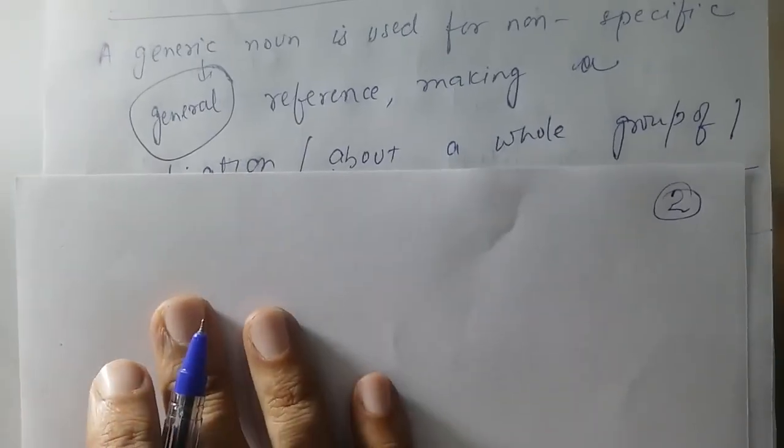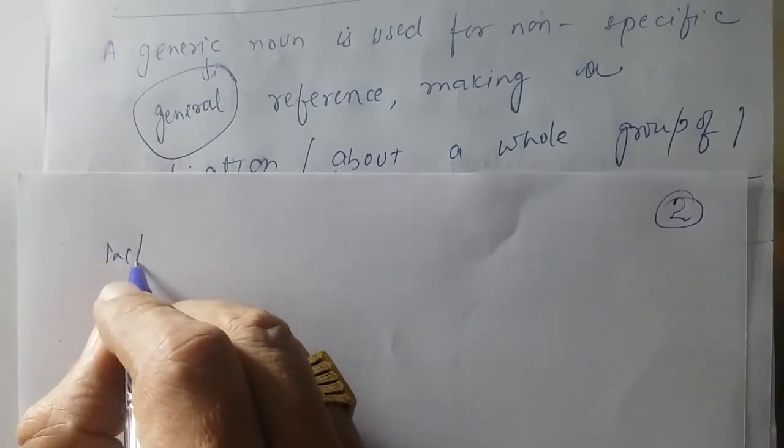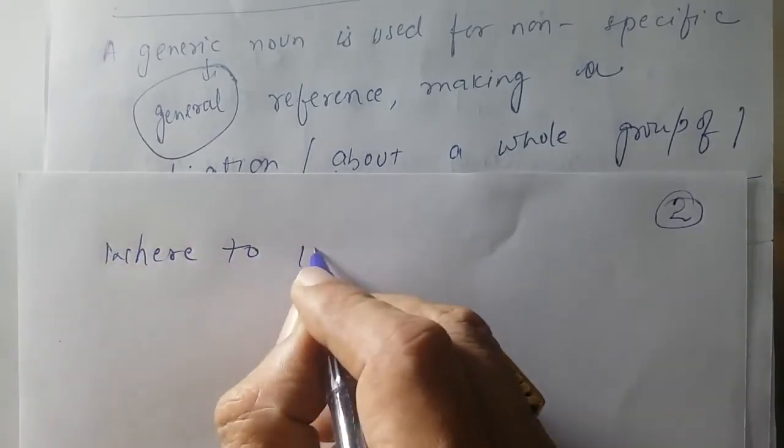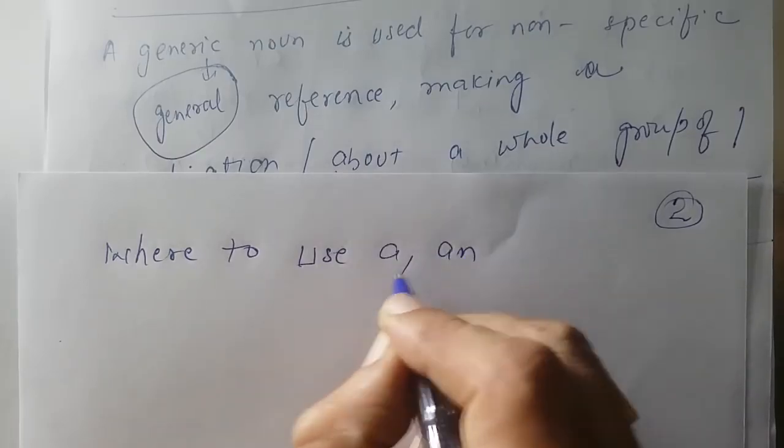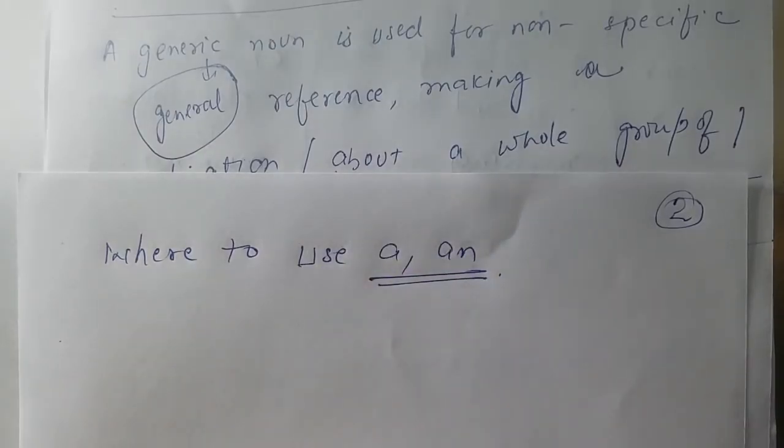Where to use a, an? They are also known as indefinite articles.